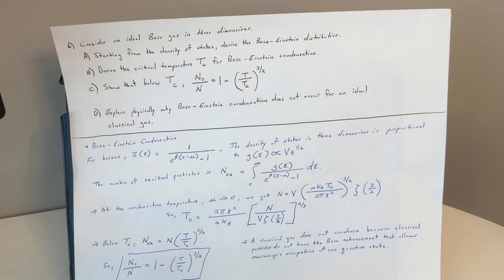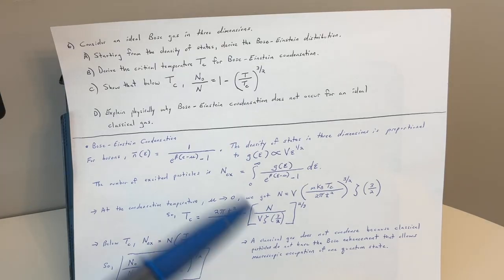Zeta of 3/2. So T_c equals 2 pi h bar squared over m k_B times the quantity N over V zeta of 3/2 raised to the 2/3. Below T_c, n_ex equals N times (T over T_c) to the 3/2. So N_0 over N equals 1 minus (T over T_c) to the 3/2.